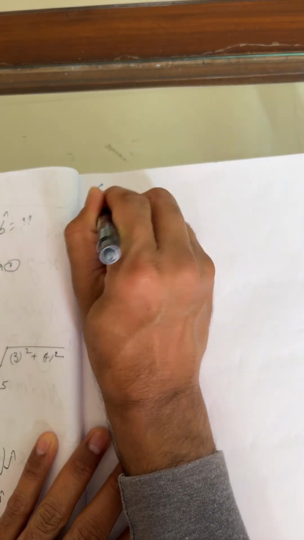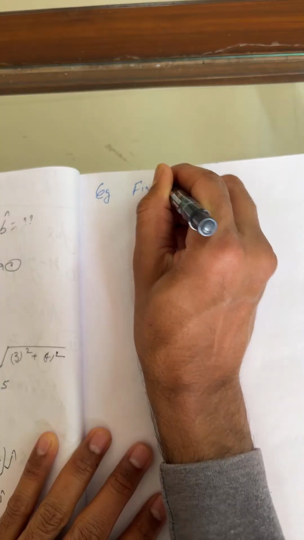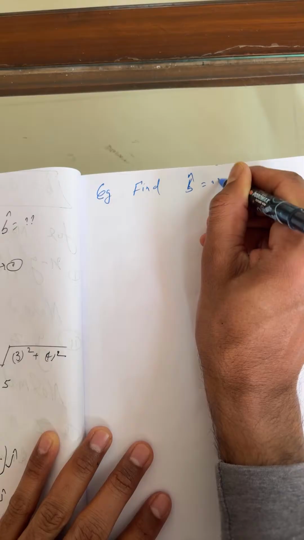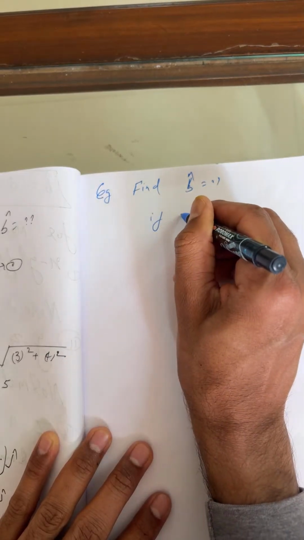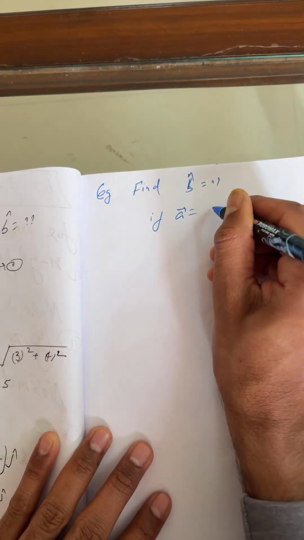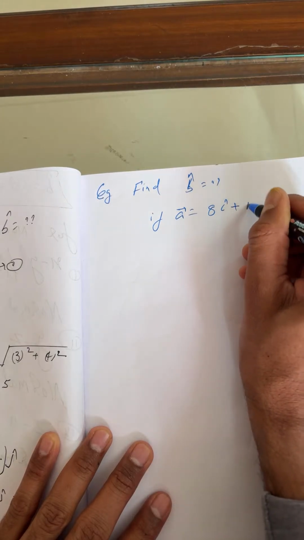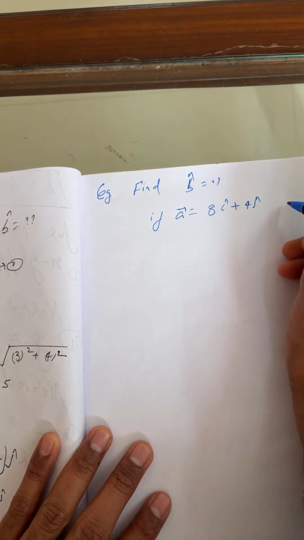Students, again you have to find b cap if vector A is equal to 8 i cap plus 4 j cap.